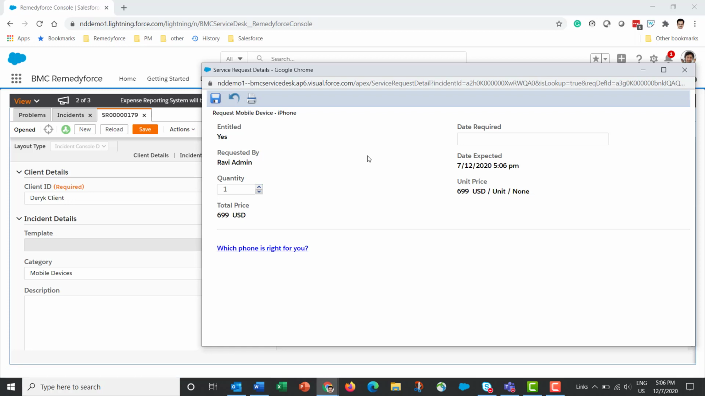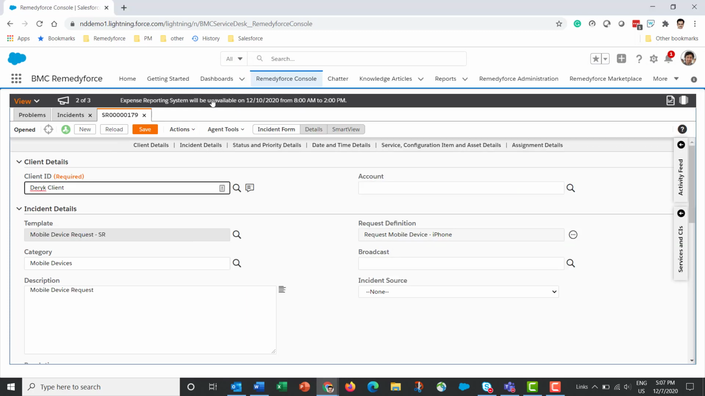There's a separate UI for the admin called the service request definition or service request designer that allows the admin to set up all the fields or questions on this form. So here it appears there are just a couple of fields that must be entered, the date required and the quantity. It tells us the price per unit of this item.